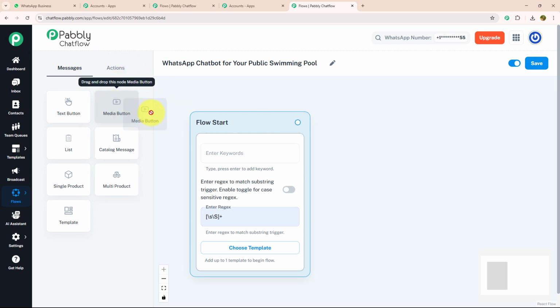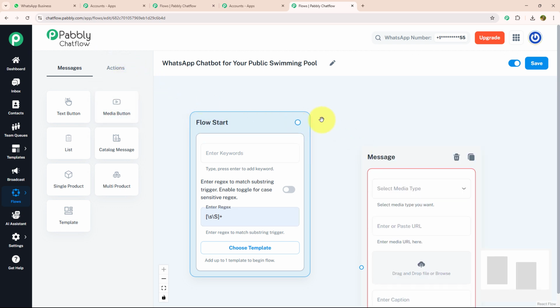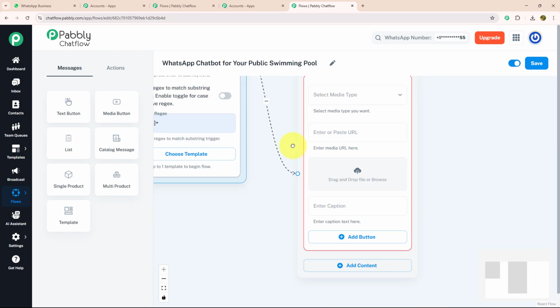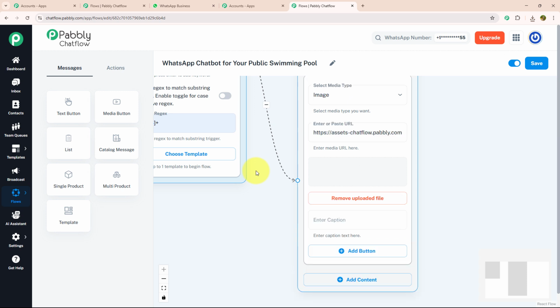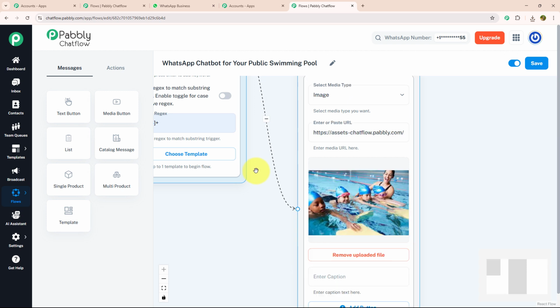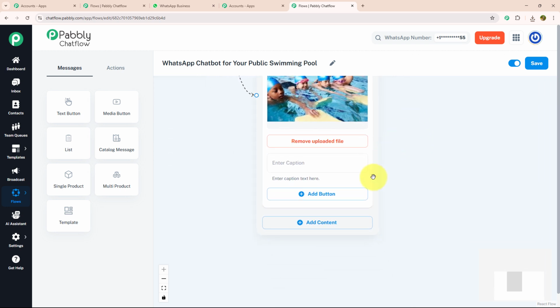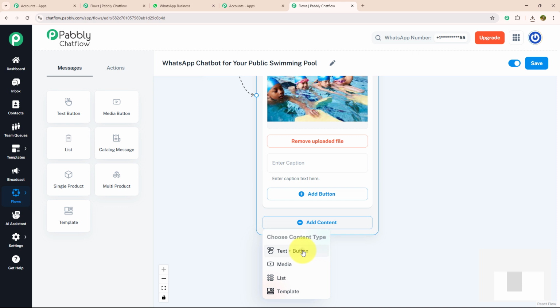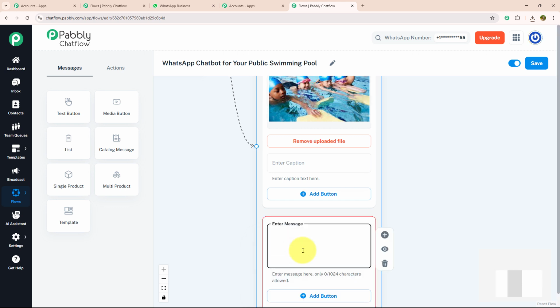For that, I will drag and drop the media button from the message section and connect it with my flow start. Over here, I will browse an image. As you can see, my image is uploaded successfully. After that, I will enter my welcome message. For that, I will click the add content button and select the text button. Under this, I will enter, "Hey there, welcome to Pabbly Pool Assistant, your all-season swimming buddy. I can help you with..."